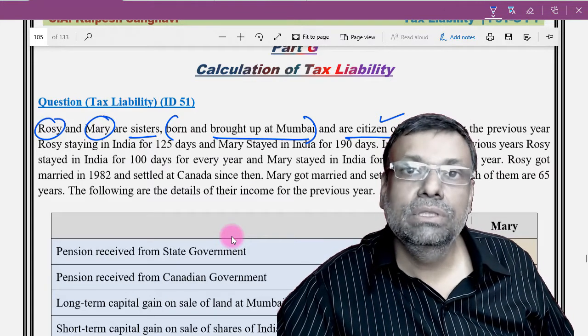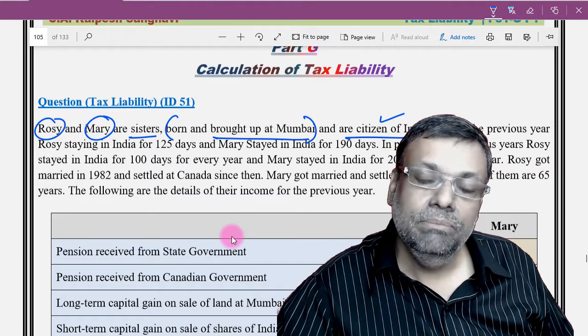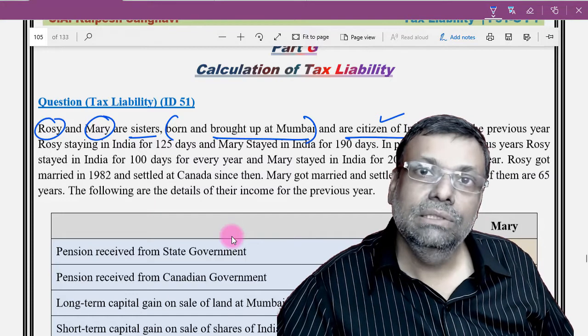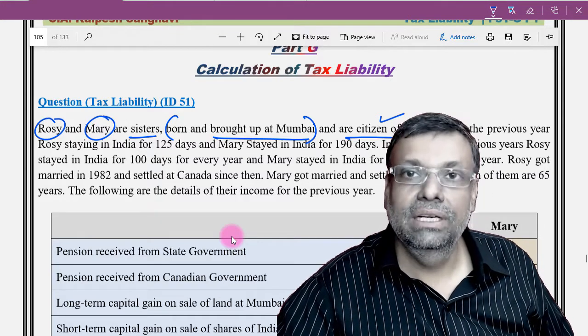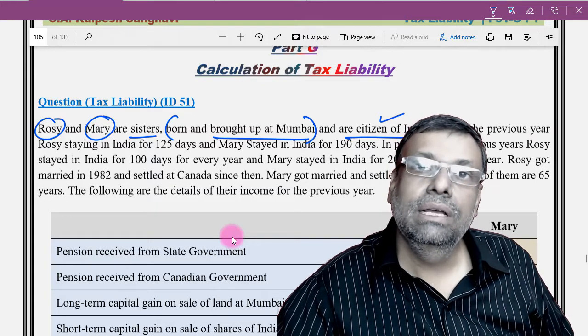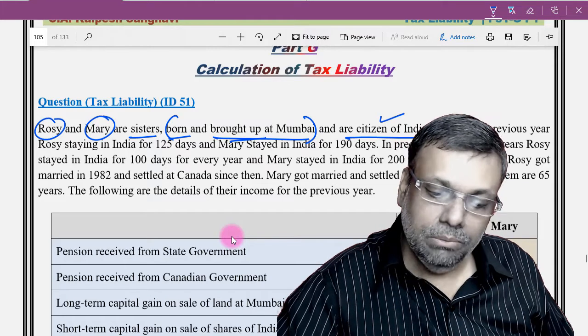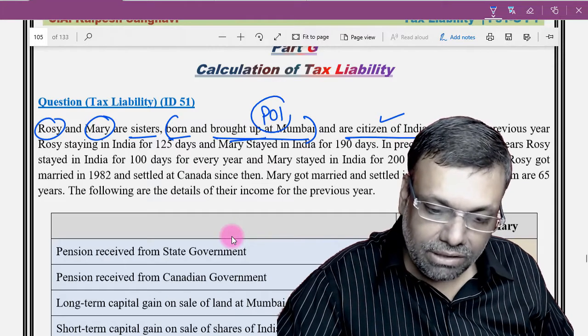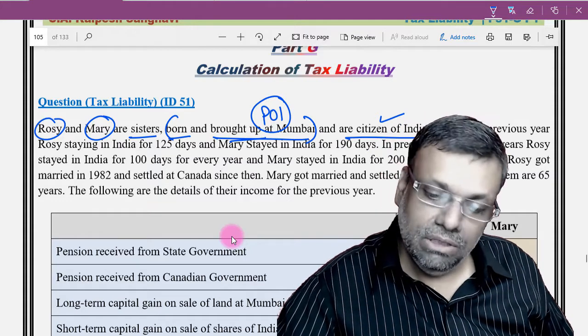But if you see the persons of Indian origin definition, it says that either the assessee himself, his parents, or any of his grandparents, if they were born in undivided India, then it will be regarded as a person of Indian origin. Now here this Rosie Mary born, brought up in Mumbai, so it indicates that it is straight away a person of Indian origin. So they are citizen of India also, and they are person of Indian origin also.